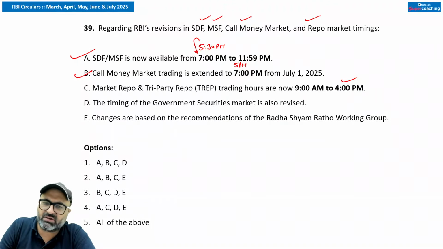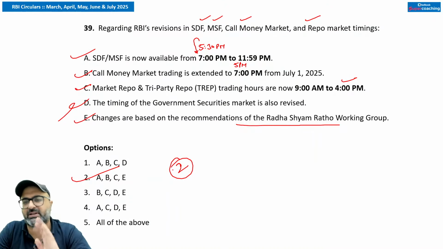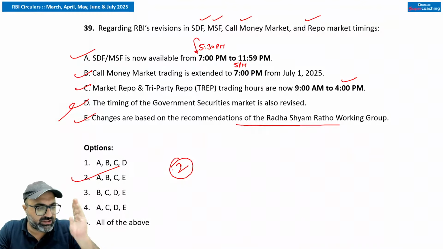Is it correct? No sir, the government security market timing is the same. Changes are based on the recommendations of the Radha Shyam Ratho working group. That is correct. So the answer is going to be the second option, A, B, C, E is correct. But the timings of the government security market is still unchanged. It has not been changed.